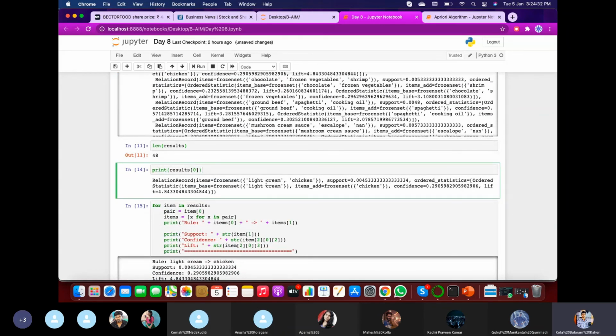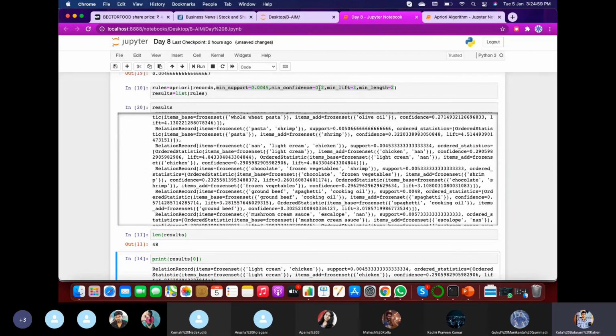It shows the items light ice cream and chicken. This is the first combination it has identified with support more than 0.0045, and the ordered statistics show both light ice cream and chicken with a confidence of 0.29, where we have specified our rule as at least 0.2.